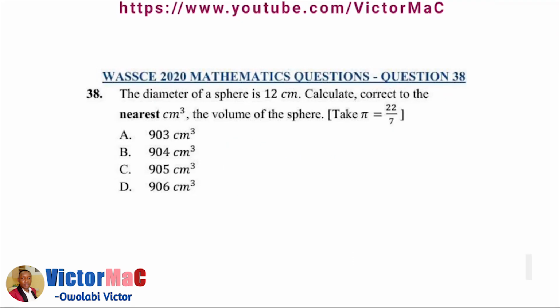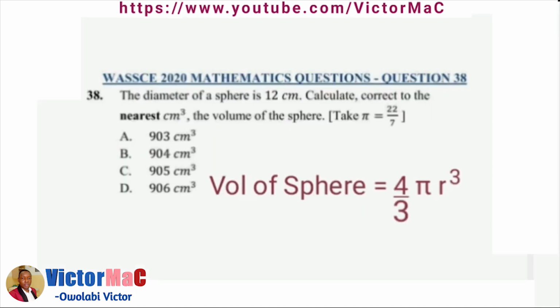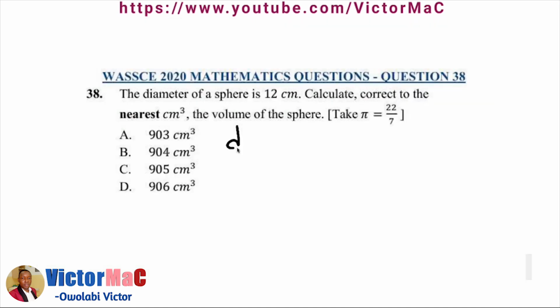Question number 38 of the WASSCE 2020 mathematics question objective. The diameter of a sphere is 12 centimeters. Calculate, correct to the nearest centimeter cube, the volume of the sphere. The formula for volume of a sphere is 4 over 3 pi r cube, and the radius is obtained by dividing the diameter by 2. The diameter is 12. When we divide by 2, the radius is 6 centimeters.